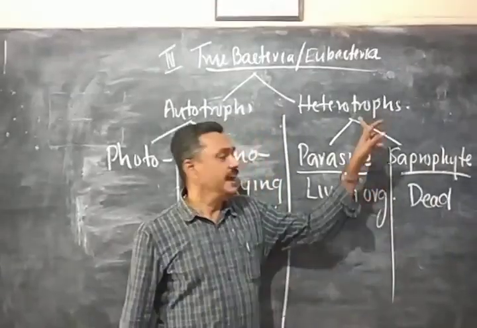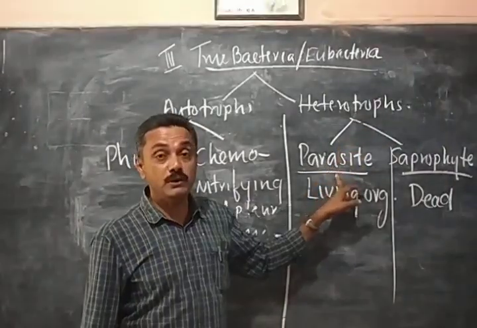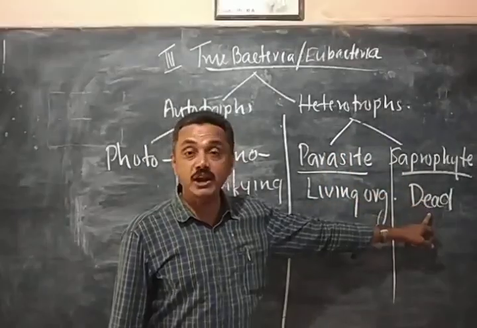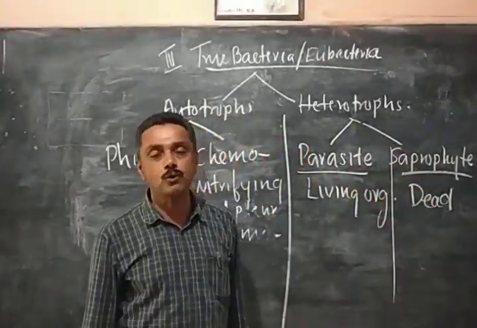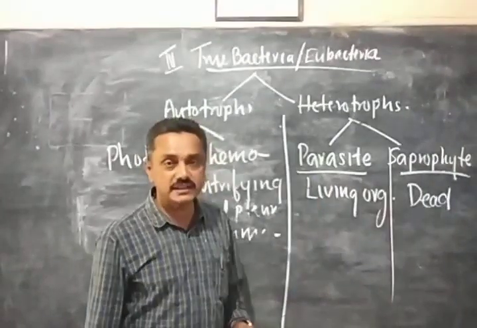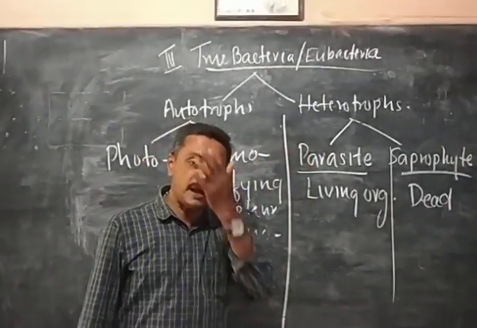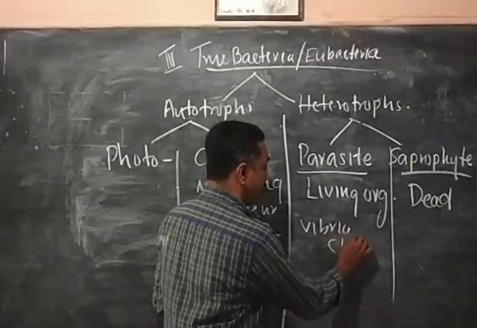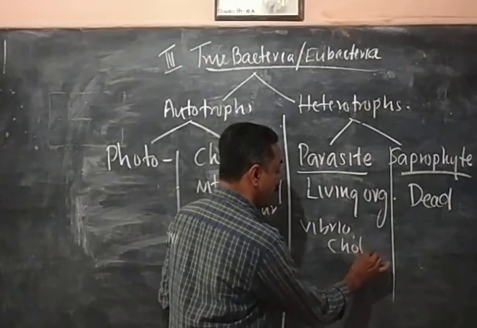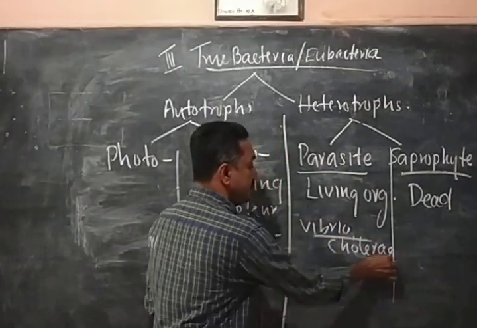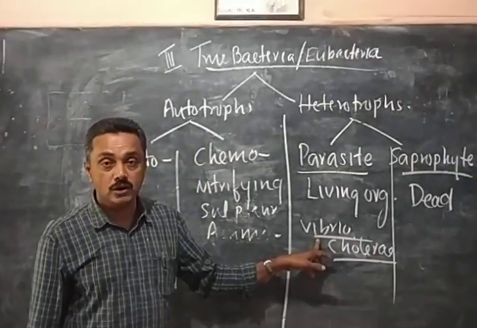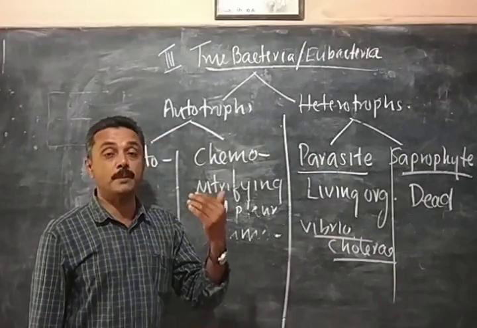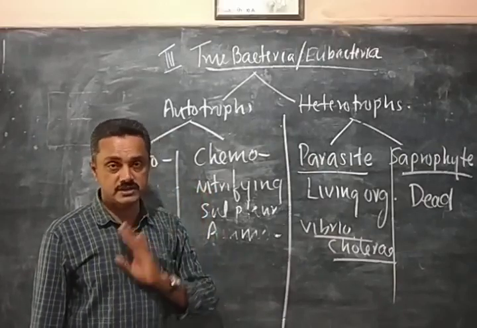So, remember that heterotrophs are of two types. Absorbing food from living organisms' body are called parasites. Absorbing food from dead organisms' body are called saprophytes. Various examples of parasites are there. For example, you might have heard about a bacteria called Vibrio cholerae. Vibrio cholerae causes cholera in human beings, living inside our body, absorbing food from our body, causing diseases.